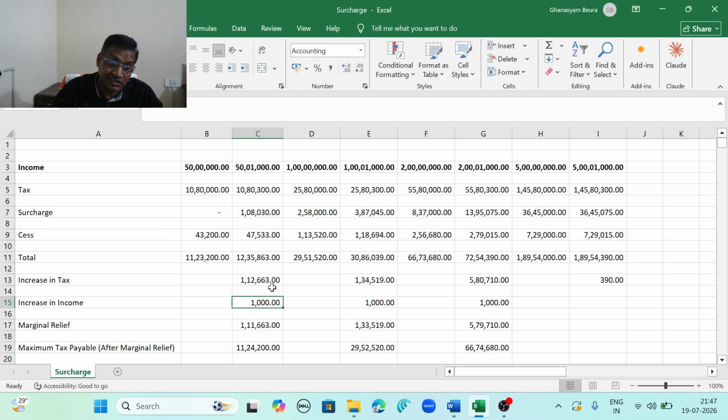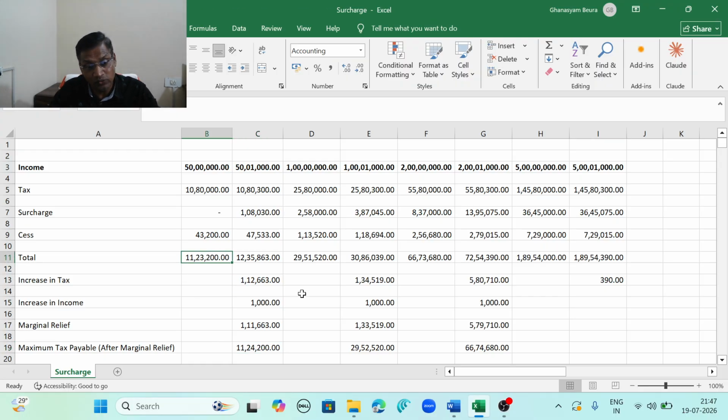So increase in tax will be 1,12,663 minus 1,000. So marginal relief is 1,11,663, and maximum tax payable after marginal relief is 11,24,200, which is just rupees 1,000 above what we have paid on 50 lakh rupees.